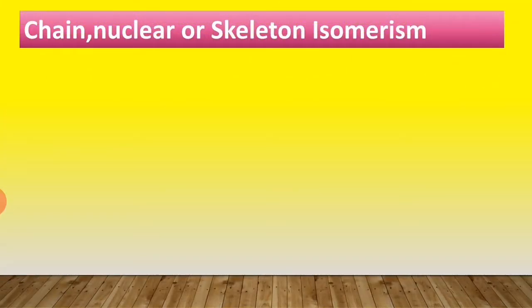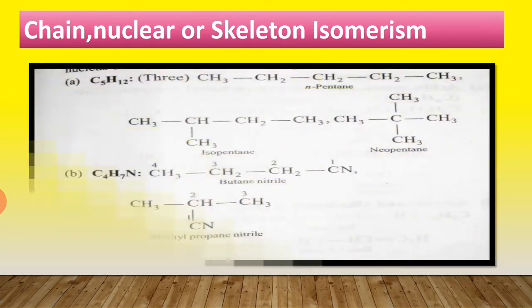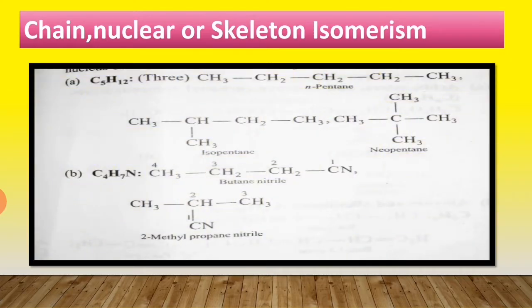Chain, nuclear or skeleton isomerism. This type of isomerism has only a difference in the atomic arrangements in the molecule. These have the same molecular formula but different structural formulae. Example, pentane. For pentane, there are three types of structures.